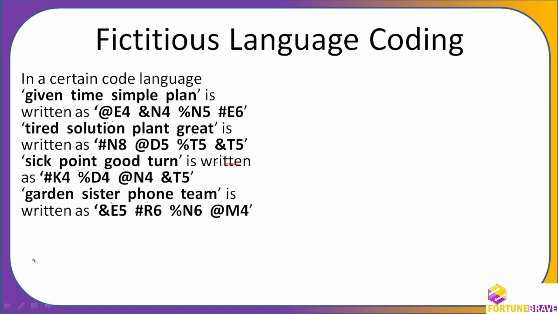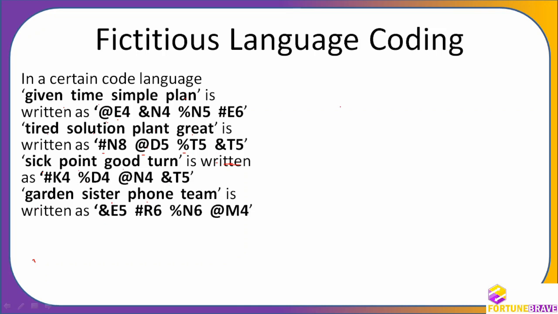Codes, if you see at E4 and N4, percentage N5, hash E6, nothing is repeated. Just go on observing, nothing is repeated. And at is there, at E4 is there, at D5 is there. And there is some similarity that you should be able to see here. You should be able to see here.